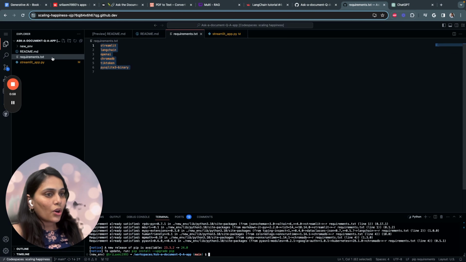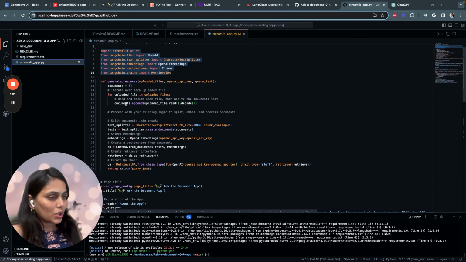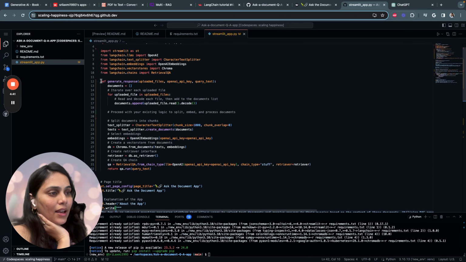So once you import all the libraries, we'll start writing the code. We'll start by creating a custom function called generate_response. It basically takes three arguments: uploaded files, API key, and query text as input. And we start with the documents as an empty string. This function basically contains the bulk of an LLM pipeline, and it has 4 steps. First, it splits the document into chunks, selects the embeddings, stores those embeddings in a vector database, and then creates the retriever interface.